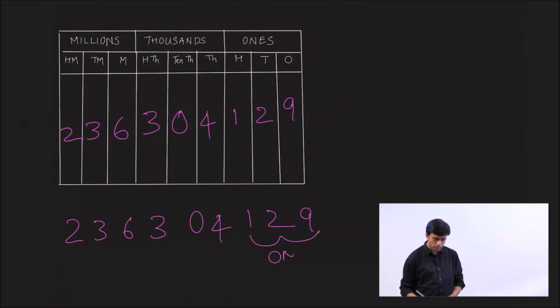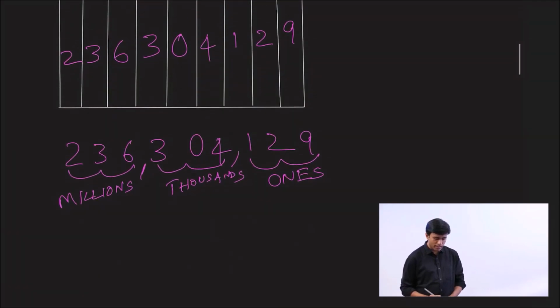So these 3 forms the first period, ones. These 3 form the thousands period. And these 3 form the millions period. And the periods are separated by commas. Let's read the number from left to right. Go ahead and read.